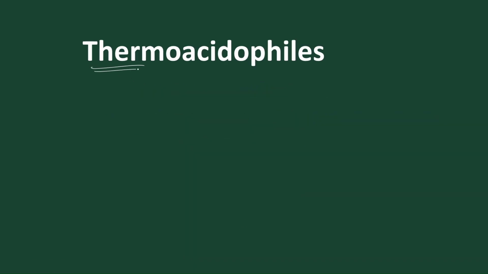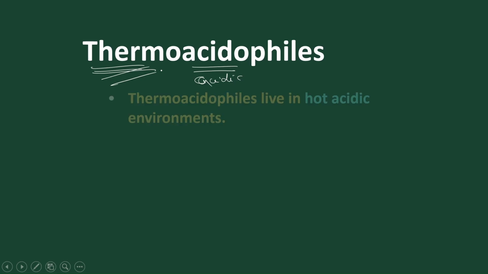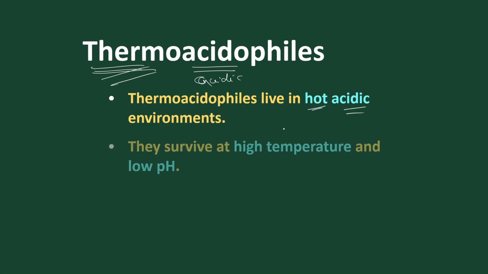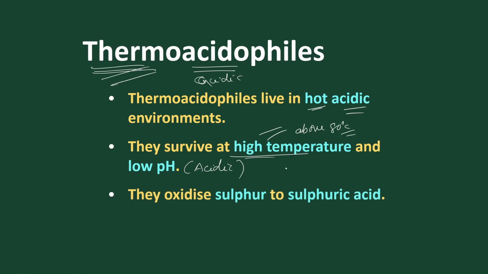Thermoacidophiles can survive at high temperature and low pH, meaning acidic conditions. They can easily survive at high temperatures above 80 degrees centigrade. So thermoacidophiles are found in hot, acidic environments like hot springs and boiling water. They can survive above 80 degrees centigrade, and even above 100 degrees centigrade.